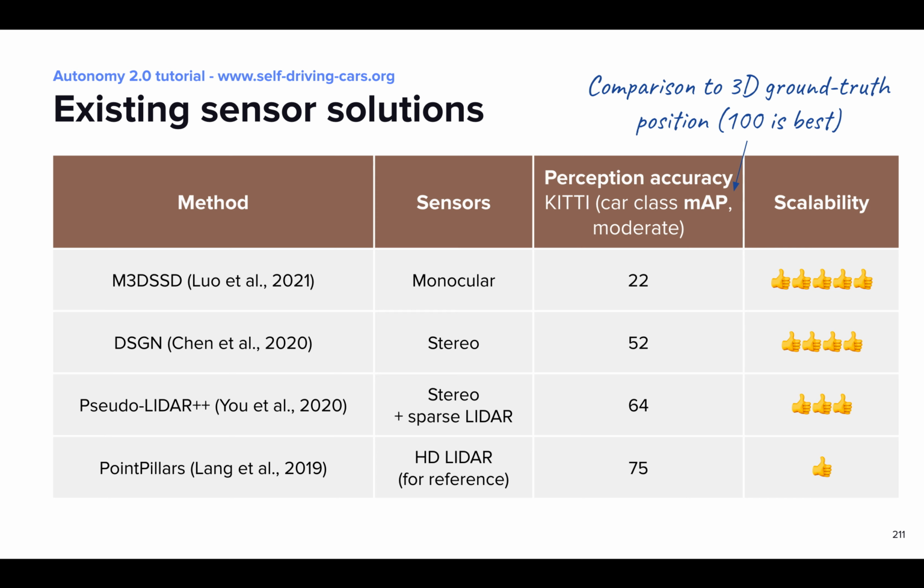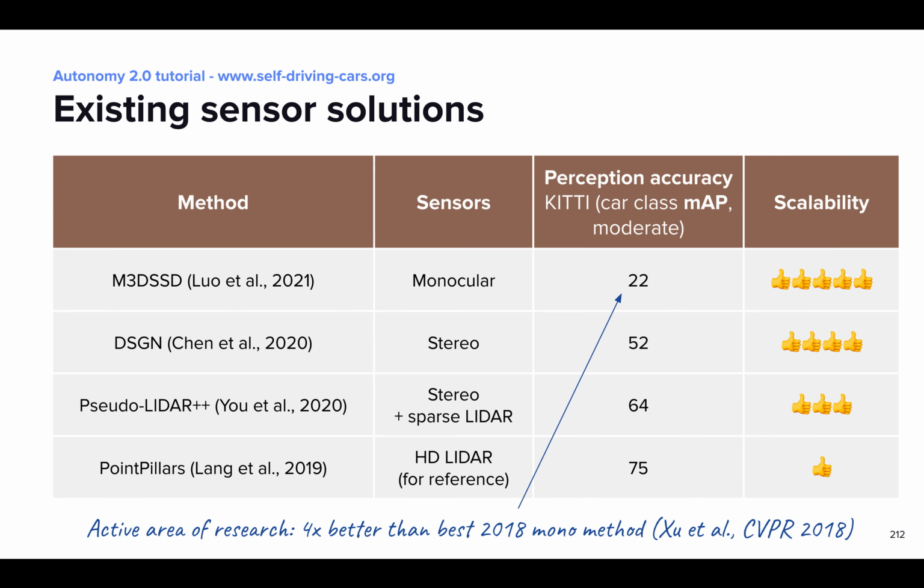Solutions with stereo cameras start to be competitive in terms of accuracy, and the accuracy gap is further reduced if we add sparse LiDARs, which are still not prohibitive in terms of scalability. One thing I find encouraging is that closing the quality gap between HD and commodity sensors is a very active area of research. For example, today's best monocular method is 4 times more accurate than the best one from 3 years ago. And I also want to point out that while HD sensors today do not scale well, we can also expect that hardware advancements in the next few years could mitigate this problem.